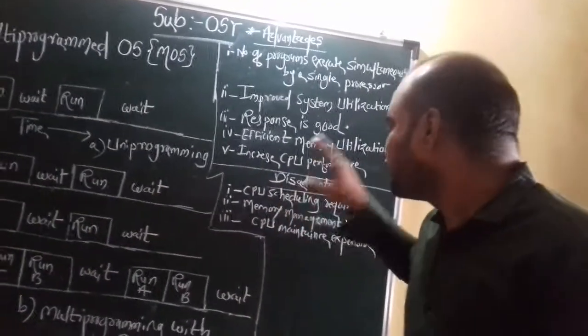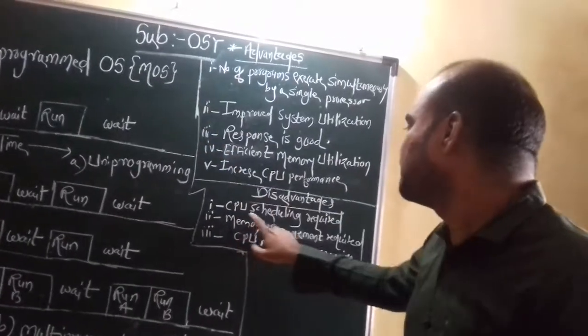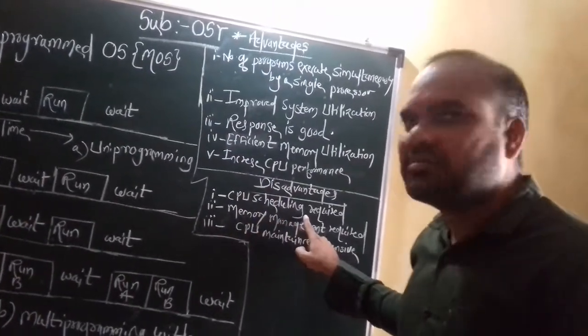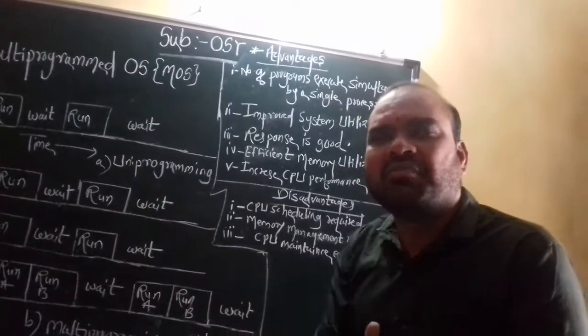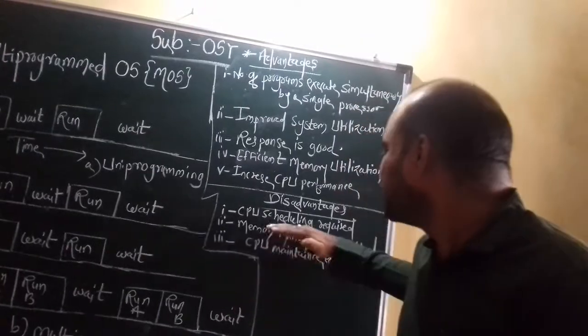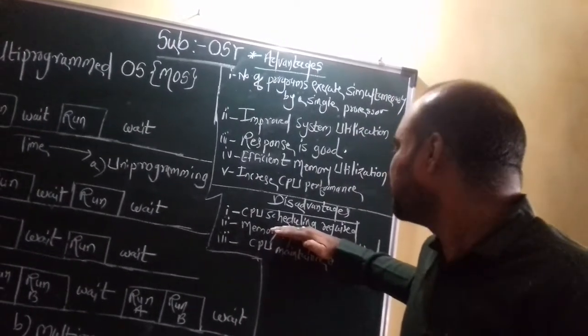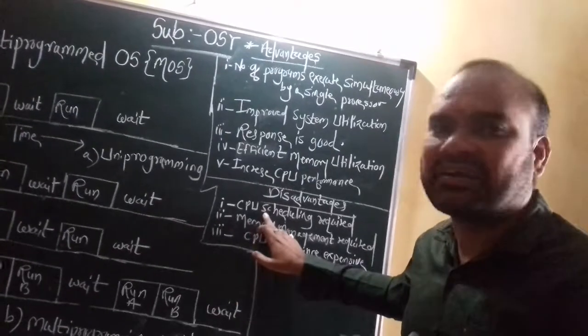Now some disadvantages are also available in multi-program operating systems. The first one is that CPU scheduling is required. Means when a number of programs, not only 2 or 3 programs but many programs, are inserted continuously in the OS, CPU scheduling is very important. CPU scheduling is required continuously and properly. That is exactly a disadvantage.